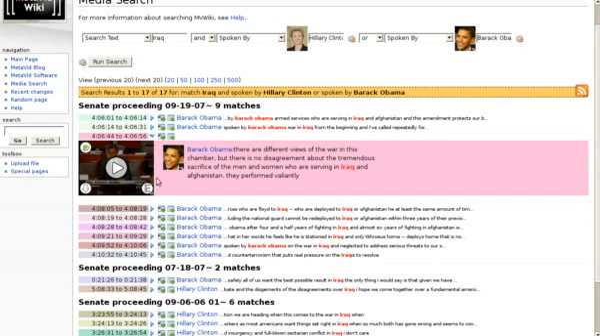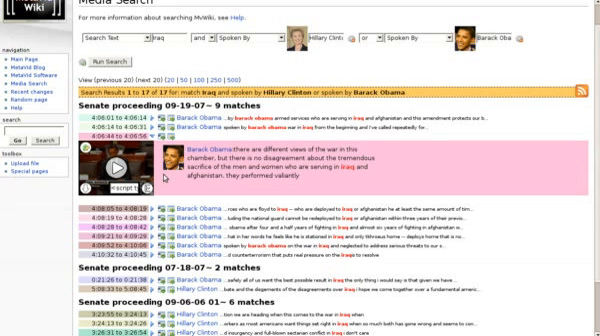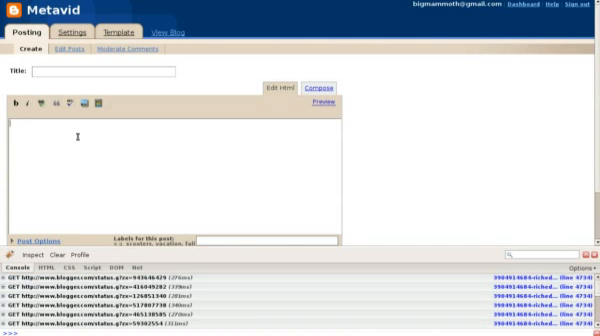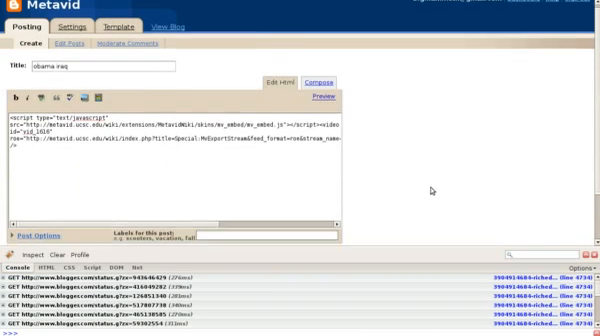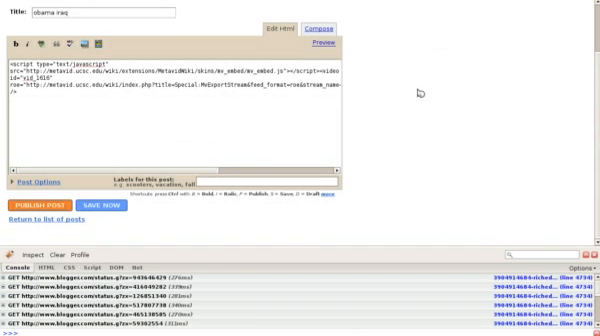So say we like that clip, and we want to reuse it. Metavid makes both the embed code and download links available every time that the video is displayed. So in this case, let's look at blogging clips. Here we just have to grab this embed code, copy it, go to our Blogger account, paste in the HTML, give it a title, Iraq, and we can publish the post,